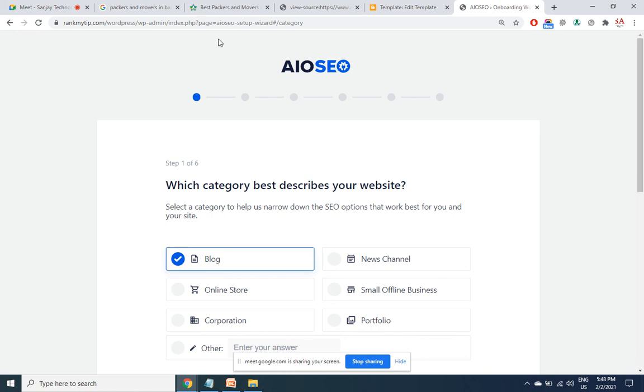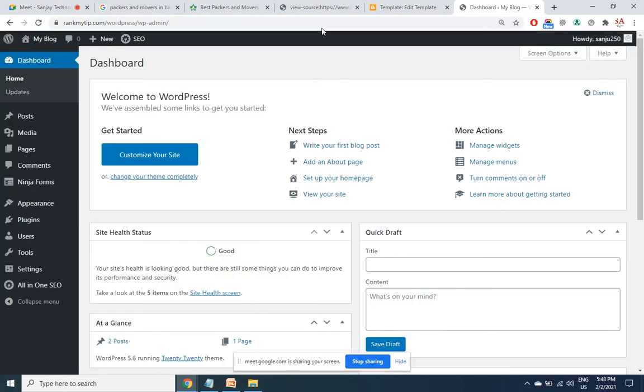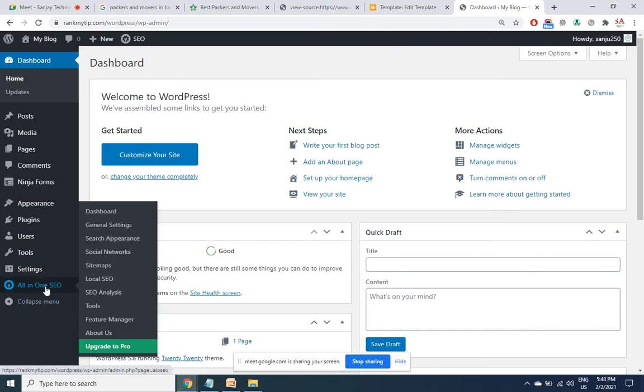It doesn't ask like that. Let us see whether we have installed the right plugin. Let me go back. Okay, we have got it here. So once the plugin is installed, you are going to get that option on the left side.